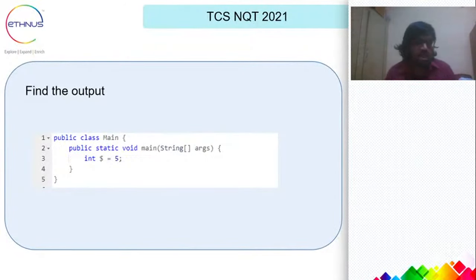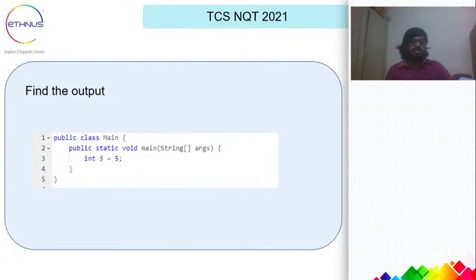The first question. Can you guys guess the output of this piece of code? Please be proactive in the comment section so that we can be motivated to deliver the content in a better way. Okay, I can see some answers.